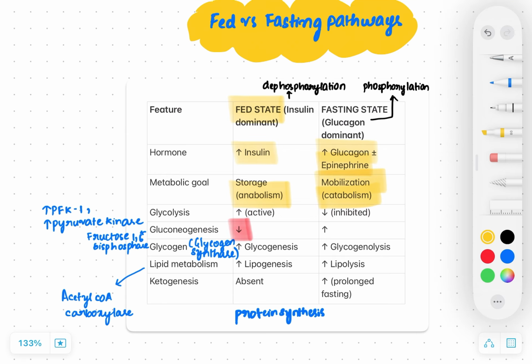So in the fed state there will be more insulin and more anabolism. In the fasting state there will be more glucagon, with or without epinephrine, and more catabolism. So these are the important points in the fed and the fasting states.